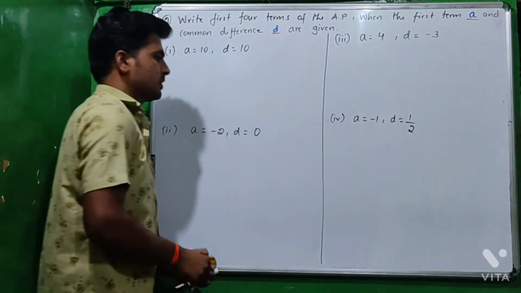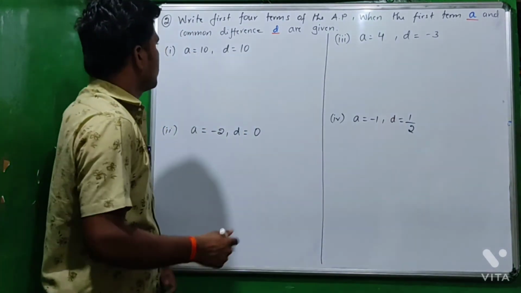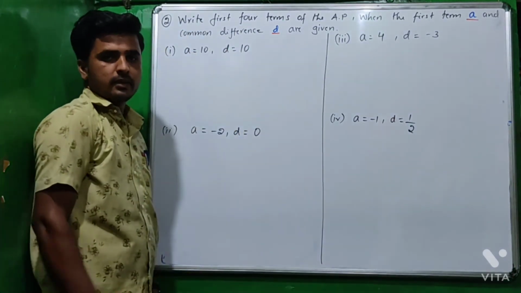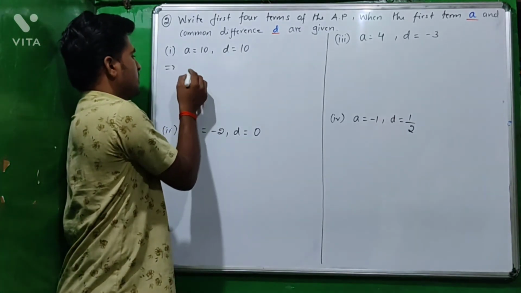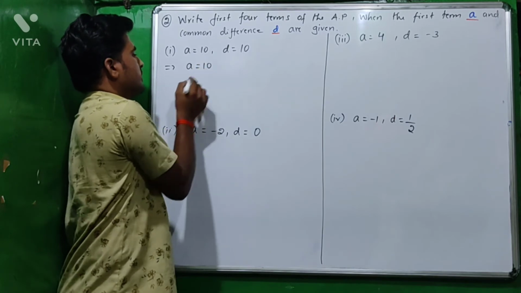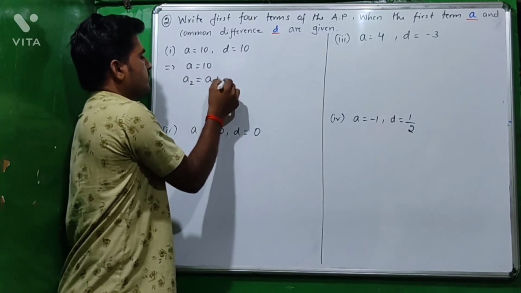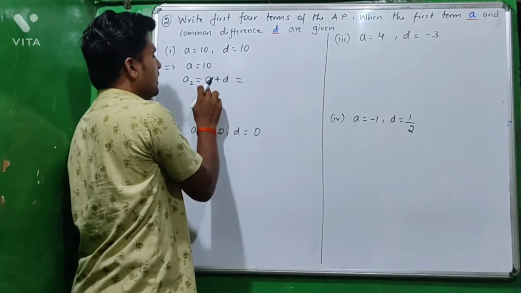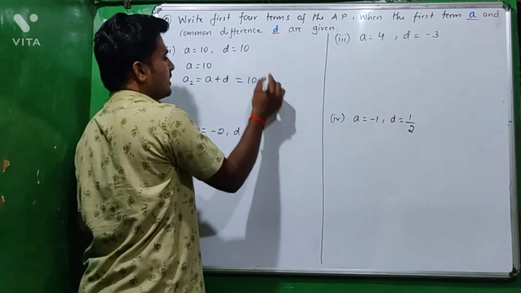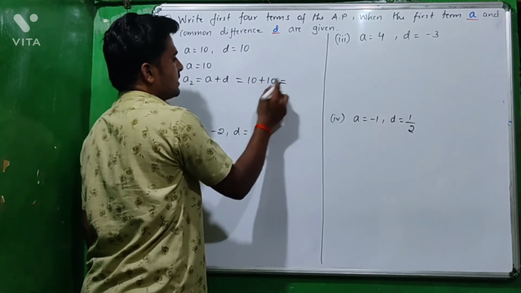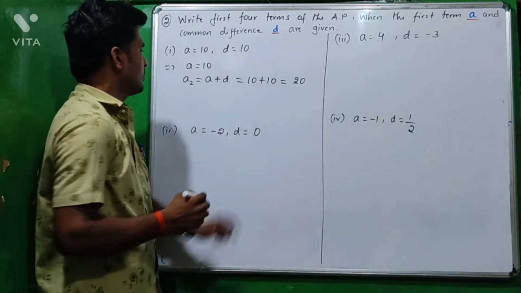The first question is given a equal to 10 and d equal to 10, so the first term a equals 10. And a2, we know, is a plus d. Here a is 10 plus d is also 10, 10 plus 10 is 20, so a2 equals 20.